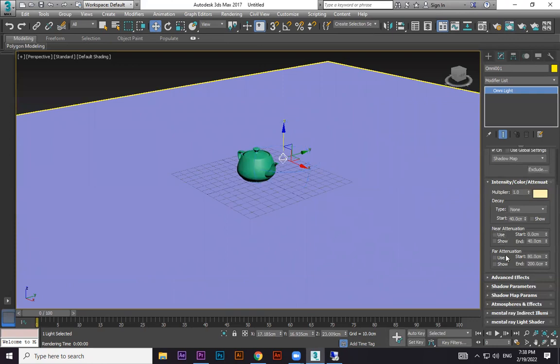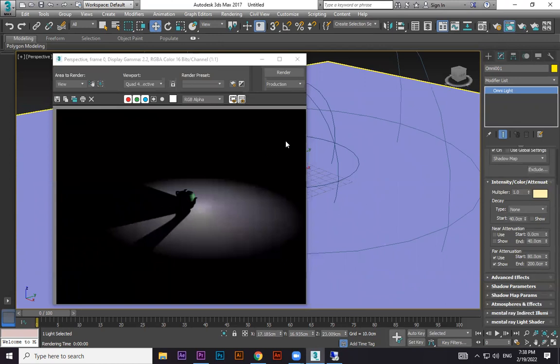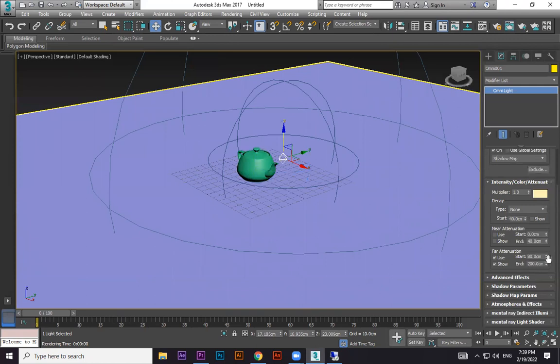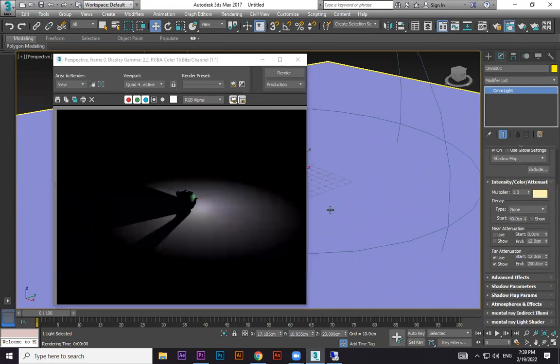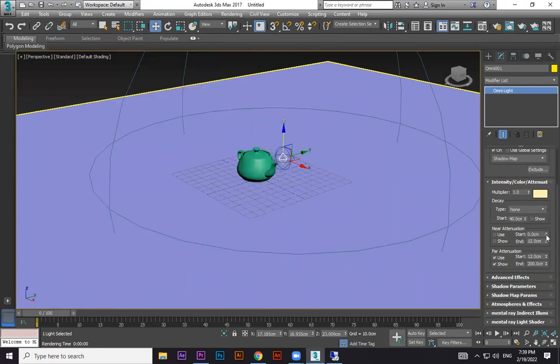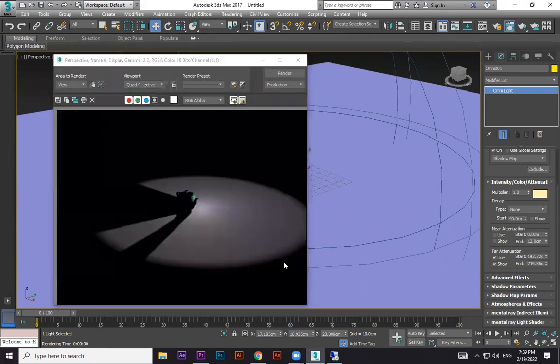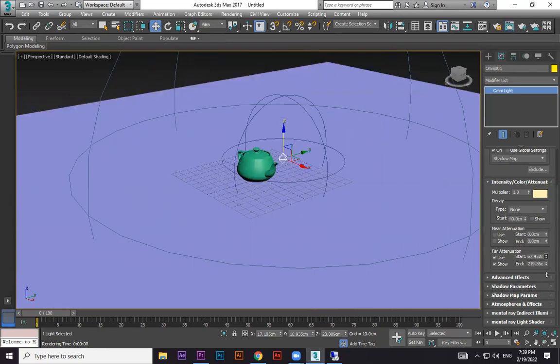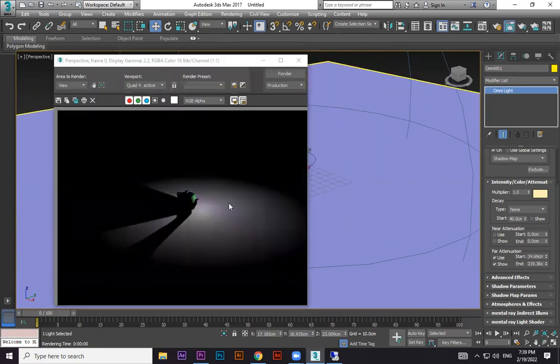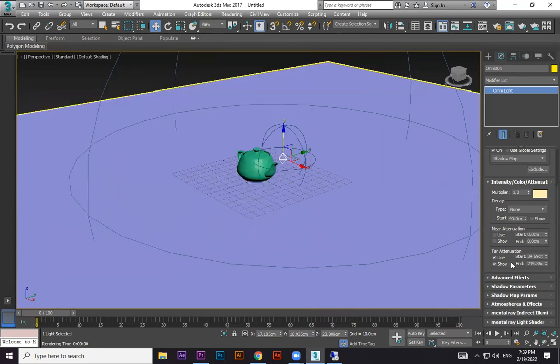At the same time, if I do far attenuation, for example, you have a candle light, you can switch on the far attenuation. Then you can control this one, right? If I need a smooth light from here, or if I need a sharp one, this end is going to be a nice border, sharp here. You can use this with a spotlight and all, but if it is a candle light, if I'm going to keep a candle over there, these are the right things which you can do with near attenuation.